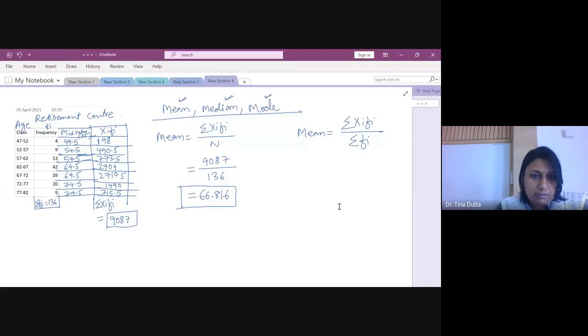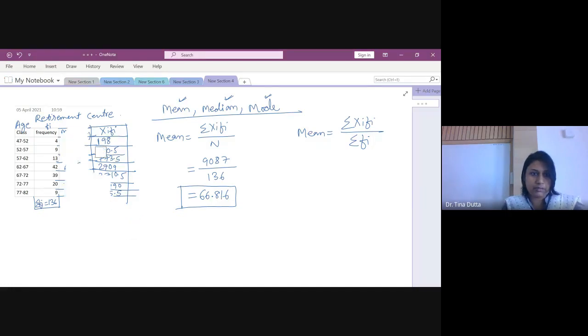Next is median. How to calculate median? So for median, you don't require to calculate class mid value. So even if you do not have class mid value, you can calculate median. What is the most important thing in median? कौन सा column हमें बनाना होता है? So I'm just removing this. I hope you have copied this.